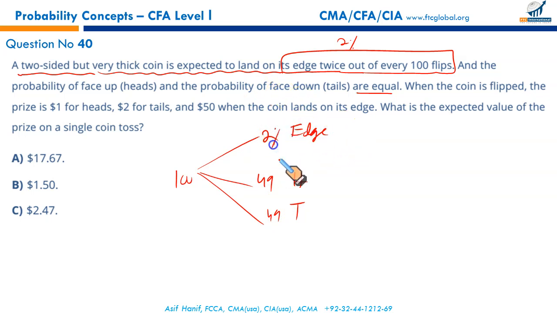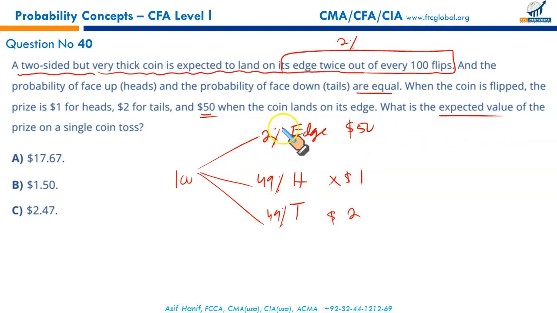So these are the probabilities: head 49%, tail 49%, and edge 2%. Okay, what do we need to do now? When the coin is flipped, the price is $1 for head, $2 for tail, and $50 when the coin lands on its edge. What are you required to do?